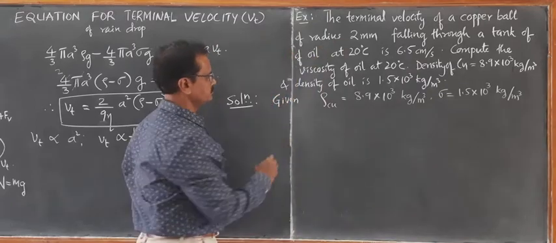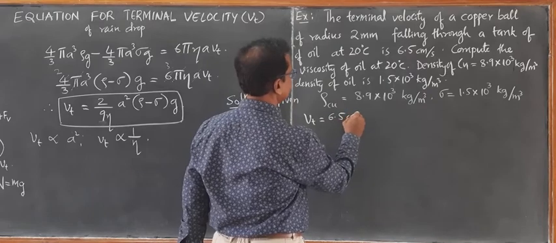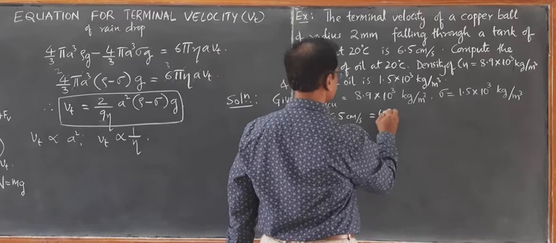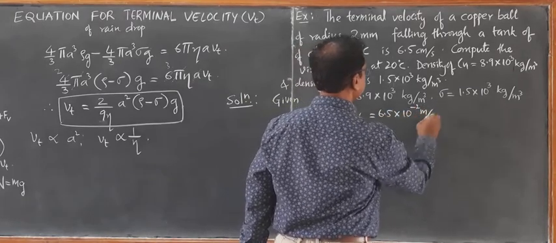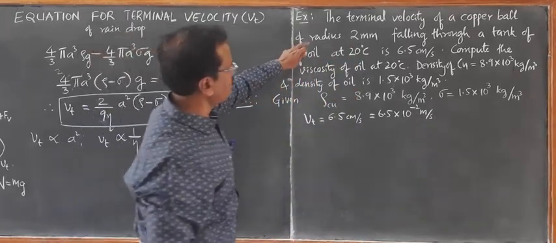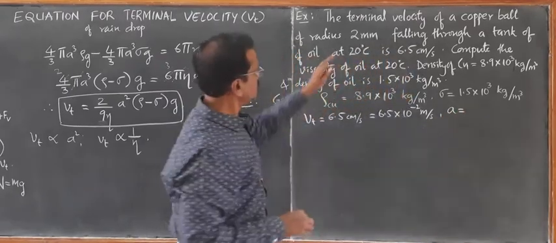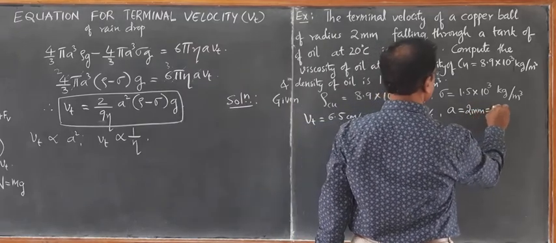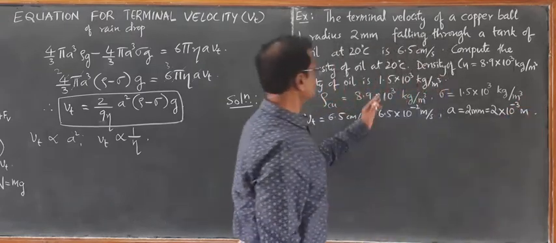Terminal velocity 6.5 centimeter per second. Must convert it into meter per second: 6.5 into 10 raised to minus 2 meter per second. Radius of the copper ball a is equal to 2 millimeter, which is 2 into 10 raised to minus 3 meter. So these are the given things.